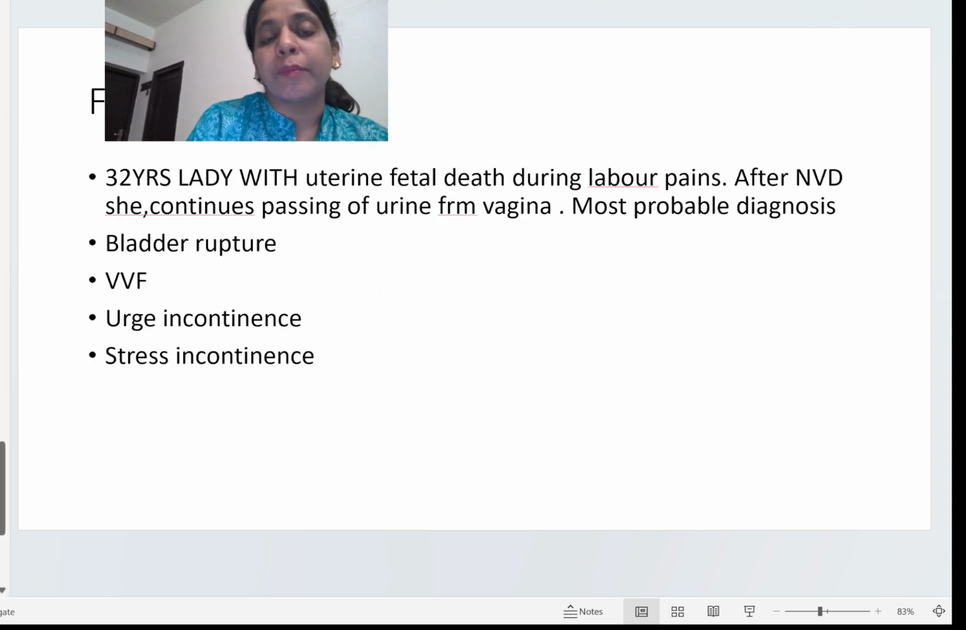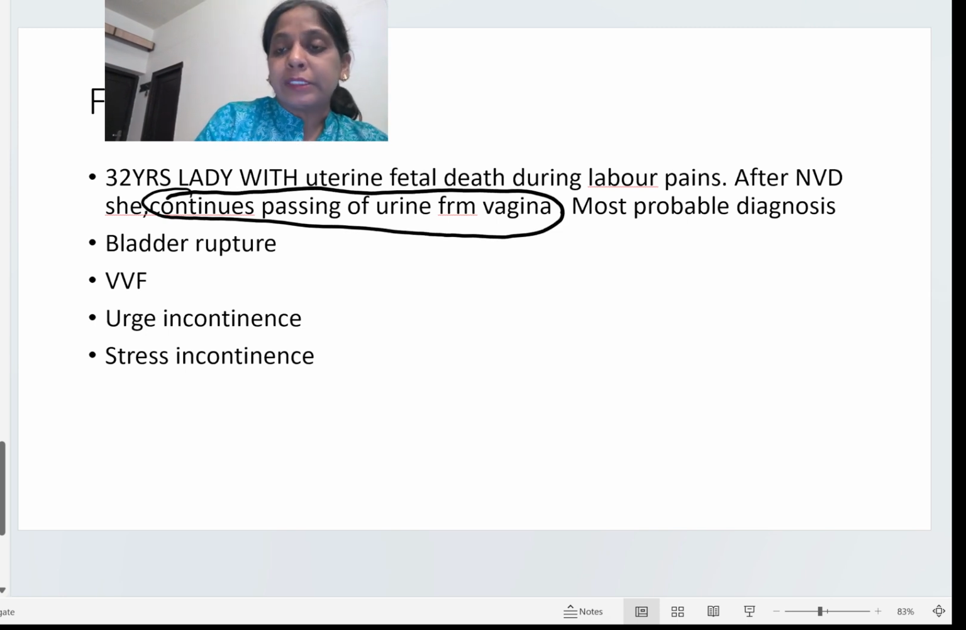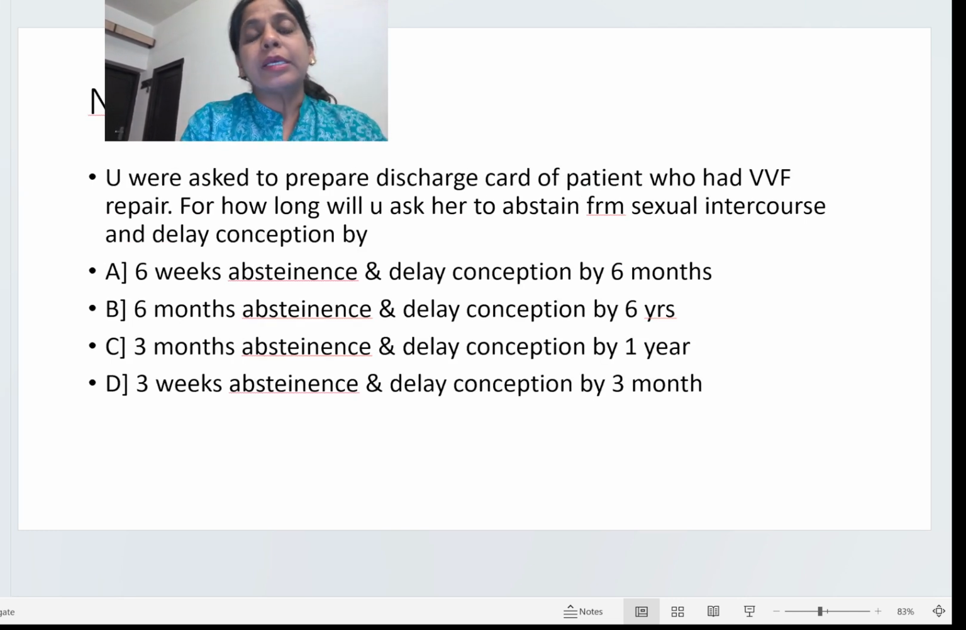The next question is from FMG December 2019. Let's see what this question is. A 32 years old lady with intrauterine fetal death during the labor pains. Now this lady's fetus has died during the labor pains, so the most common reason is fetal distress. After NVD, she has continuous passing of urine from the vagina. Now, what do you mean by continuous passing of urine from the vagina? This complaint we will deal with when we study the genitourinary fistula in detail. So at that time we will see the question.